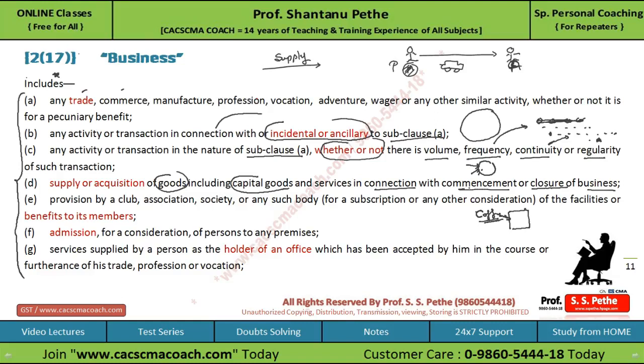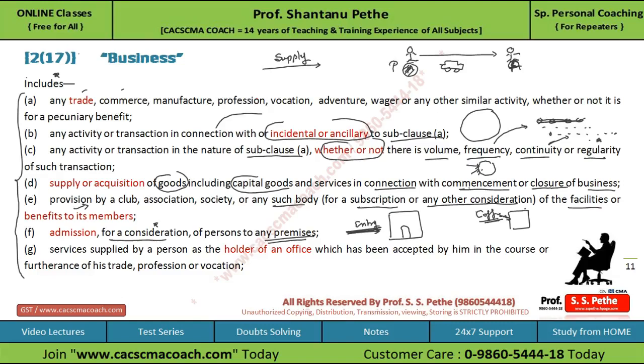Similarly, provision by a club, association, society or any such body, for subscription or any other consideration, of the facility or benefits to its members will fall under the term business. Similarly, the admission, for a consideration, of a person to any premises. You might have seen that in certain premises, if you go, there will be an entry fee for admission to that premises. Such activity of admission for entry fee will be treated as business.